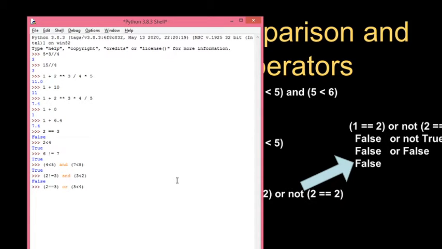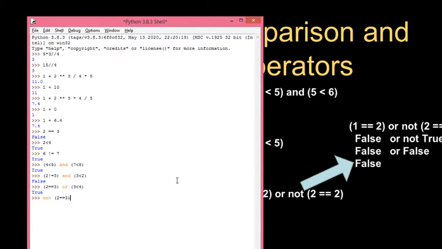Why true? 2 is equals to 3 is false, correct? But 3 less than 4 is true, right? False or with true is always true, right? Like this, sir.